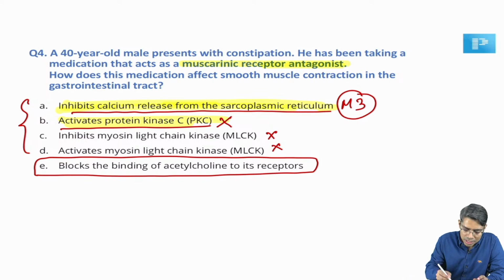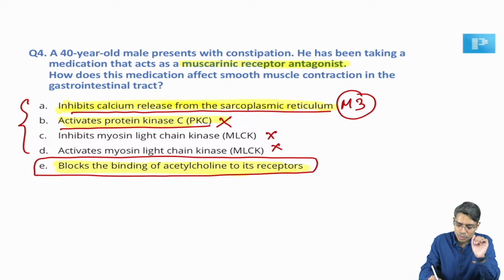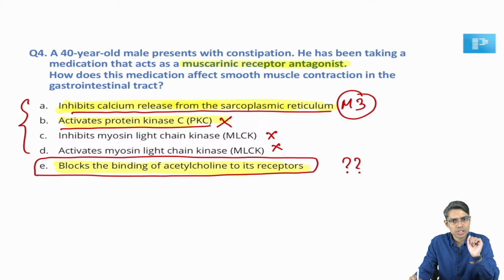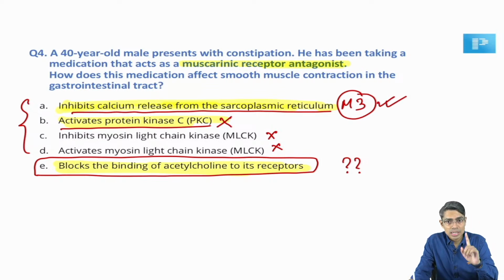So obviously we can easily choose our answer, that is answer E, that is the correct answer. I am saying this is the correct answer because it is directly saying that an antimuscarinic agent will block the acetylcholine receptor. There is no problem in that. So this is an absolutely true statement. But suppose this statement is not there in your question, then you can go for option A as your correct answer in this question. Getting my point? So all of you tell me whether you got it or not.